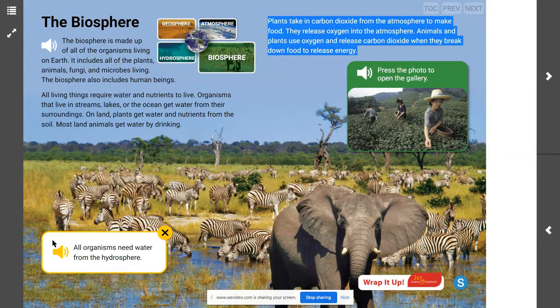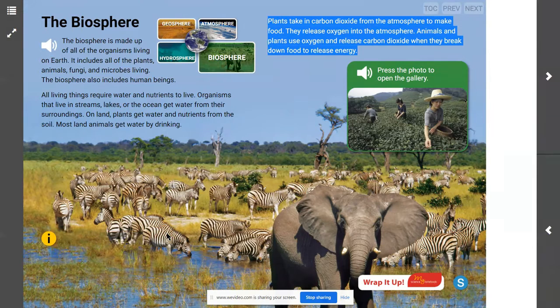We know that plants are absorbing water from the soil, so they're connected with the hydrosphere. We know that there are interactions between the biosphere and the atmosphere when gases given off by plants and animals become part of the atmosphere, and then the gases are taken from the atmosphere by living things to meet their basic needs. And all of this takes place on the geosphere.